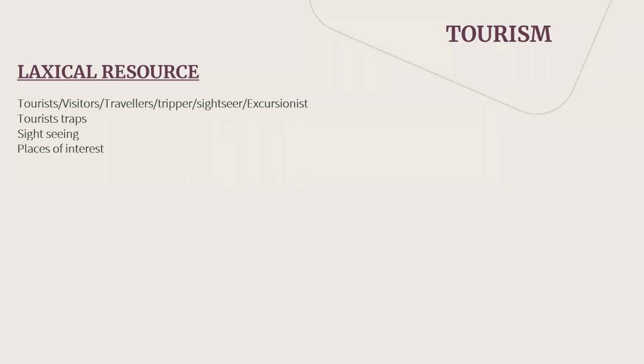Another word just like sightseeing is places of interest. Then another phrase you can say is breathtaking view, stunning view.